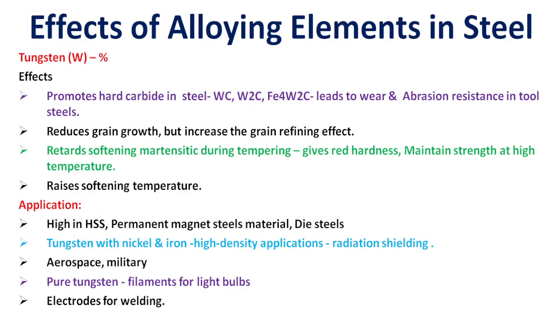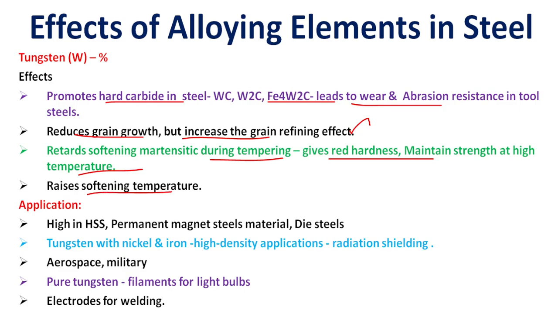Tungsten's effects in steel: it promotes hard carbides such as WC, W2C and Fe4W2C, which leads to wear and abrasion resistance in tool steels. It reduces grain growth but increases the grain refining effect. It retards softening during tempering, gives hot hardness, maintains strength in high temperature applications, and raises the softening temperature. It is mainly used in HSS high speed tool steel, permanent magnet steel material and die steel material.